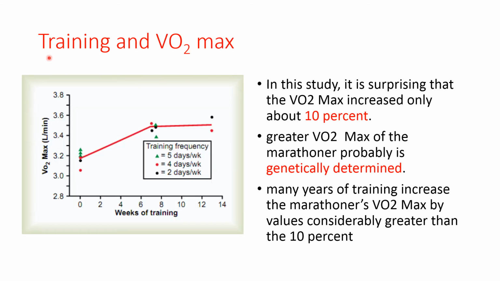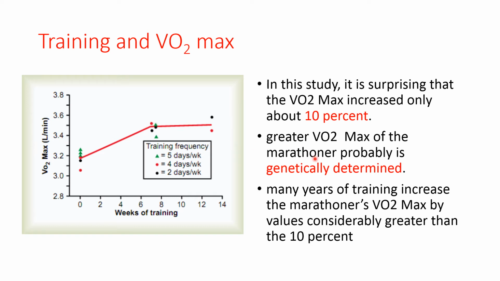Now let's understand the effect of training on the VO2 maximum. Here we can see the weeks of training and their impact on the VO2 maximum of the person. As we can see, with weeks of training or prolonged physical activity, the maximum oxygen that can be utilized by the person increases. So the aerobic capacity of the person increases with training. Now VO2 maximum increases only up to 10%.